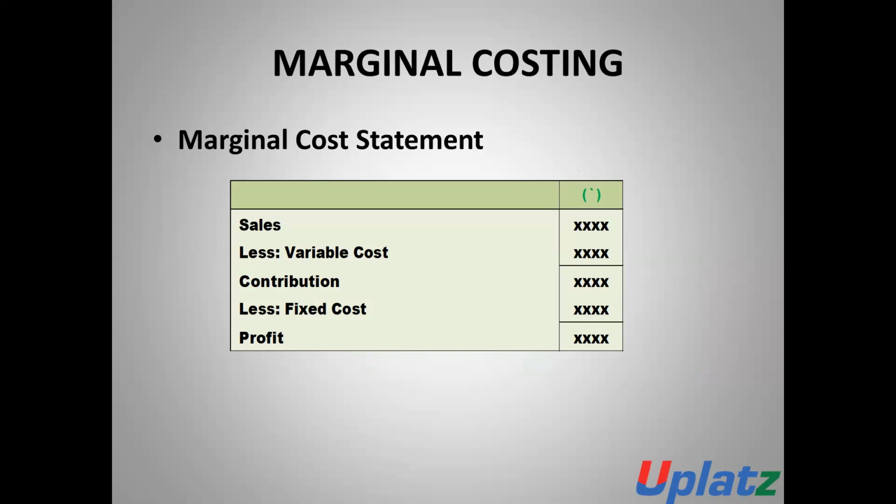Marginal cost statement. We will calculate the marginal cost in the format of this statement. This marginal cost statement contains sales less the variable cost, and after it we will obtain contribution. Then we will reduce the amount of fixed cost from the amount of contribution, and we will find the amount of profit. So this is the marginal cost statement.